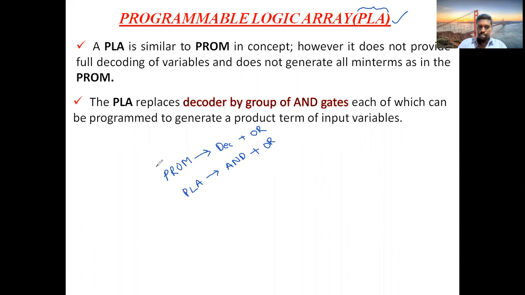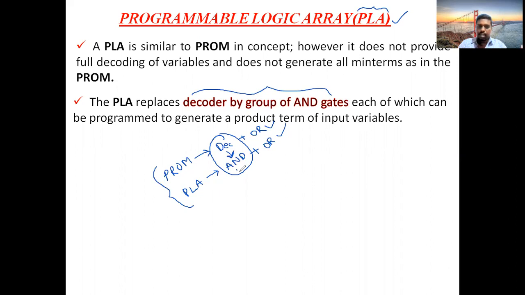Concept wise, both are the same. But in the structure and design, the decoder is replaced with AND gates. That is the only small difference. The OR gates are the same. Each of these AND gates will be programmed, which is very important.